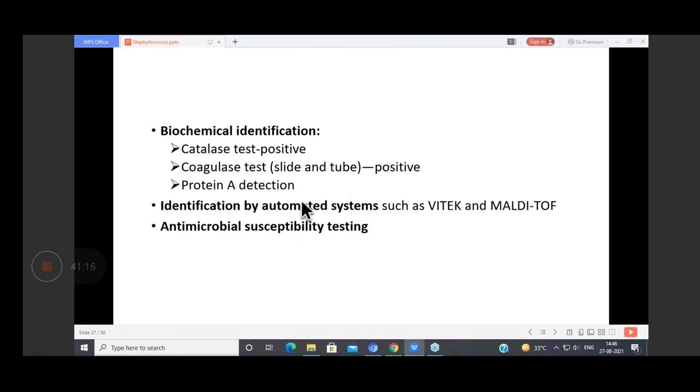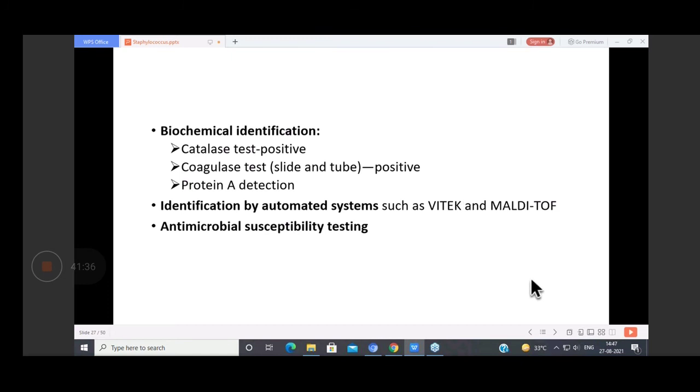Okay. Then we can detect protein A, which is there on most of the strains of staph. We can detect it by latex agglutination, and this is how it will differentiate it from the CoNS, that is your coagulase negative staph.